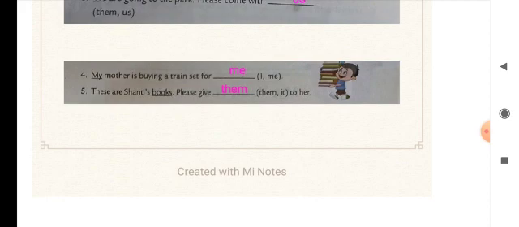Number 5, these are Shanti's books. Please give dash books. Here it is singular or plural? Plural. So we cannot say "it" for a non-living thing here because it is many in number. So for plural we use "them." So these are Shanti's books. Please give them to her.